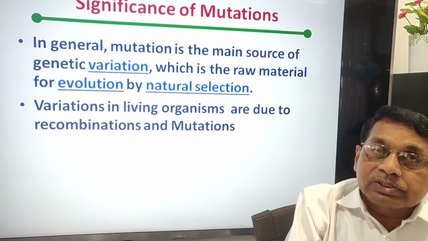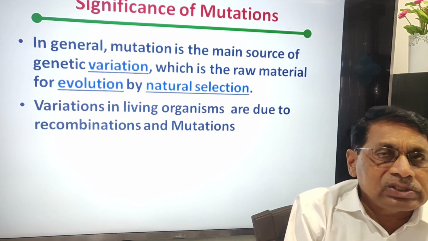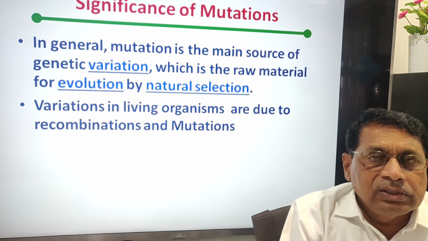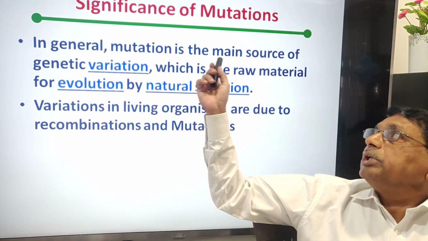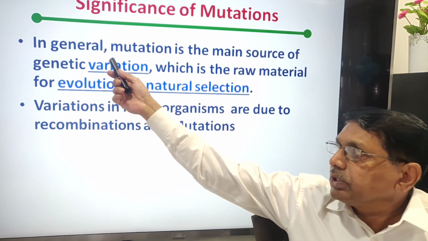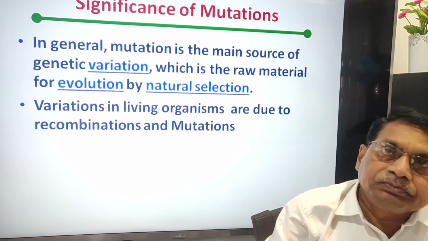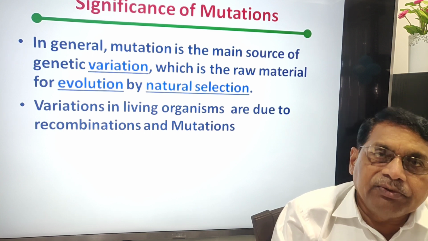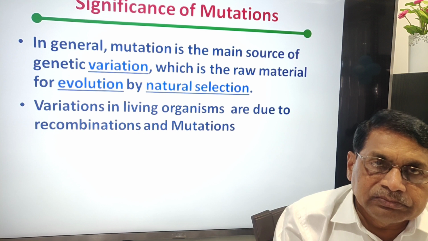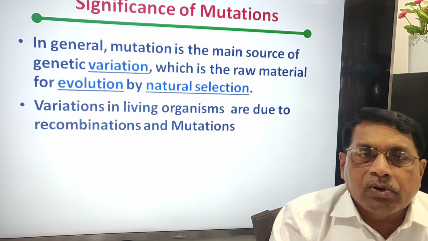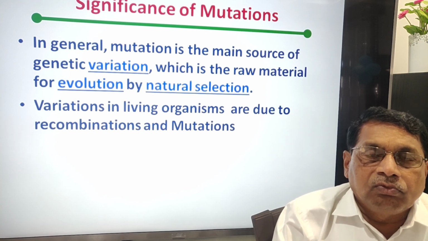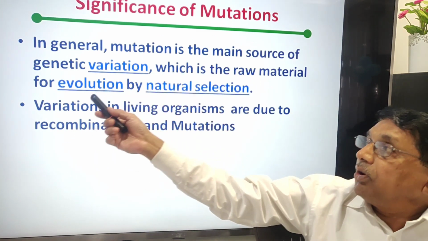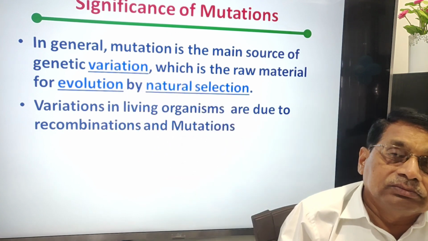Significance of mutations. What is the significance? Mutations are occurring. Some are beneficial, some are harmful. In general, mutation is the main source of genetic variation. If there is a change between individuals of the same species in a population, one main reason is mutation, which is the raw material for evolution.